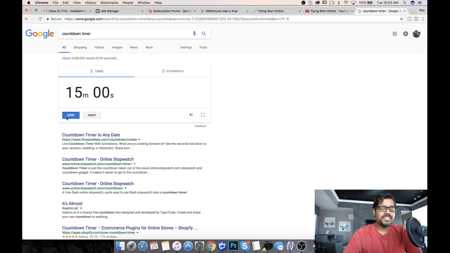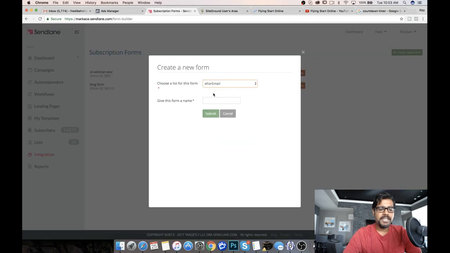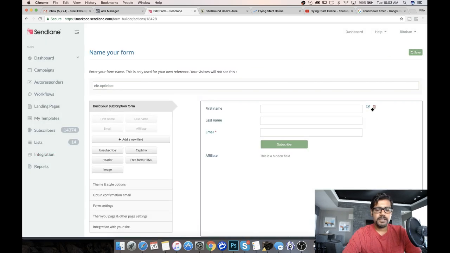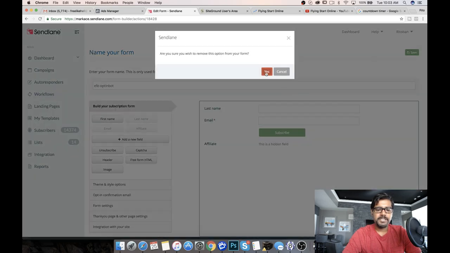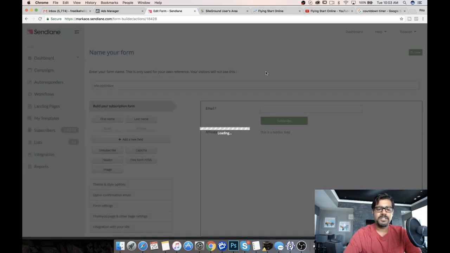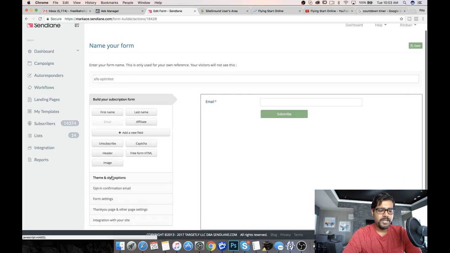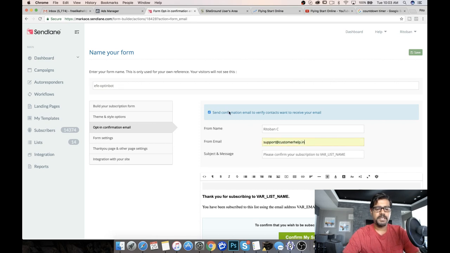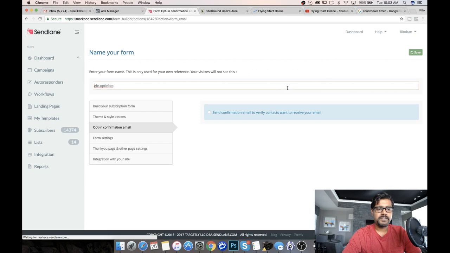All right, so this challenge right here is our playground. What I'll be doing is selecting E for email. I'll be giving it a name, E for email OptinBot. I actually tried doing this before this challenge. It didn't work out so well, so fingers crossed it works out in this go. So what I'll be doing here is opt-in confirmation email. I don't want to send any opt-in confirmation email. We already made that mistake a while ago. So I'm just going to quickly save this.